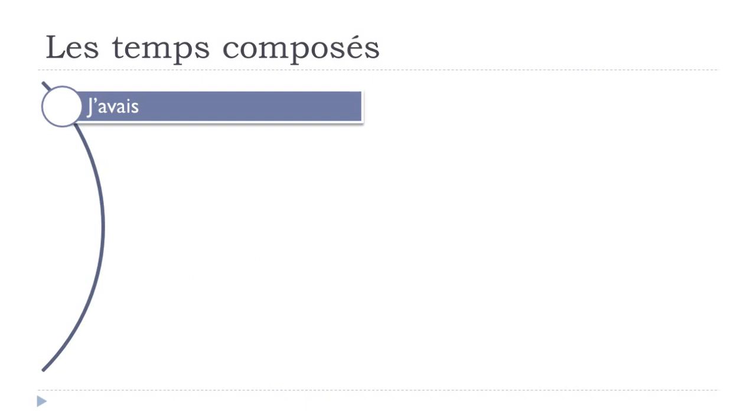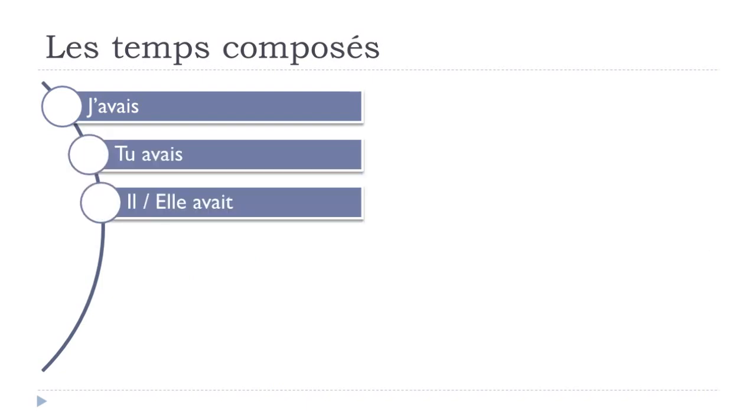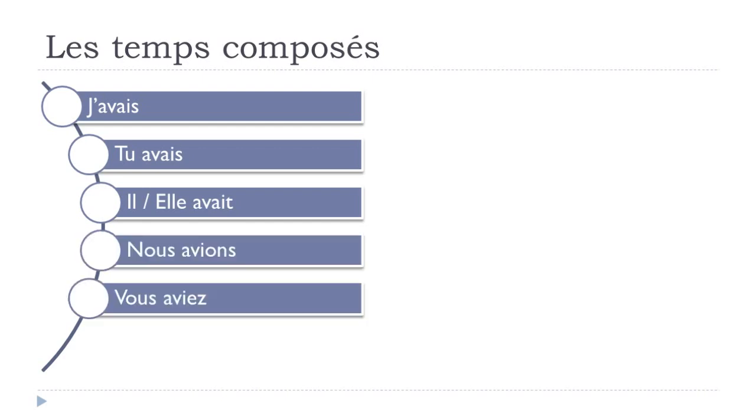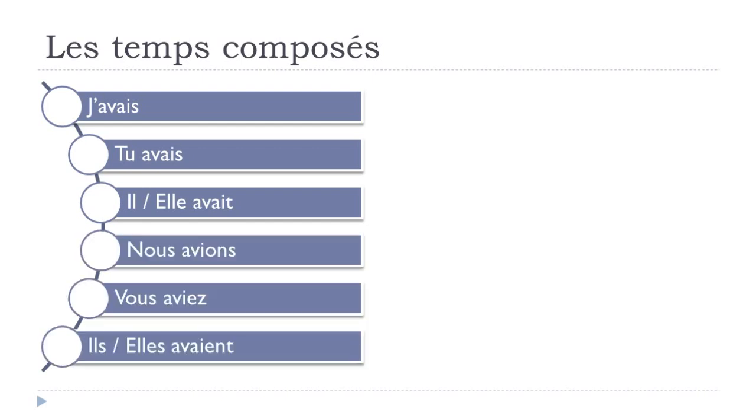And avoir at the imparfait will give j'avais, tu avais, il avait, elle avait, nous avions, vous aviez, ils avaient, elles avaient. Okay, so j'avais, final S not pronounced. Tu avais, final S not pronounced. Il avait, final T not pronounced. Elle avait.